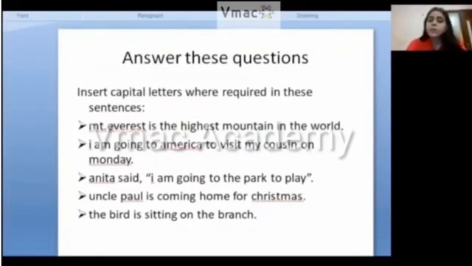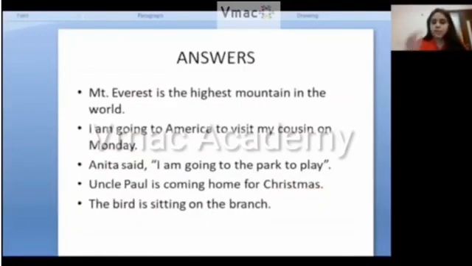Like, okay, so there are other sentences as well. So put the capital letters wherever necessary. Now these are the answers. Mount Everest is the highest mountain in the world. Mount Everest is the name of a particular mountain, so Mount M will be capital and Everest E will be capital.